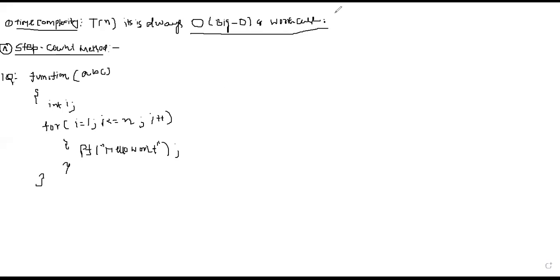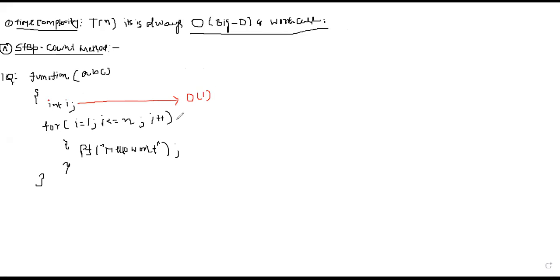Now I have to calculate the time complexity for this one. How many times will each statement run and how much time will it take? Since this is the initialization, we already know that an initialization statement takes exactly order of 1.